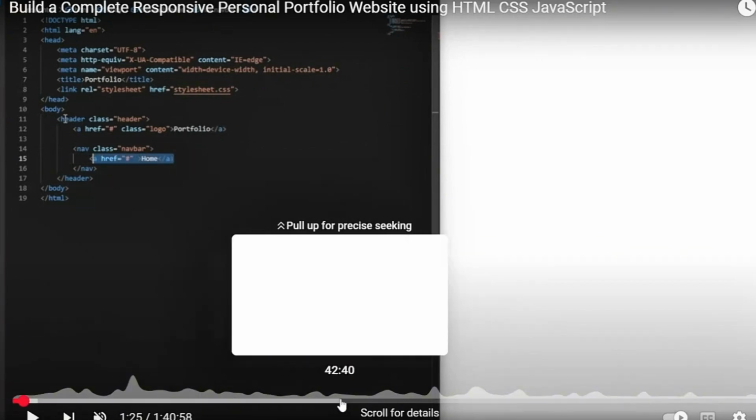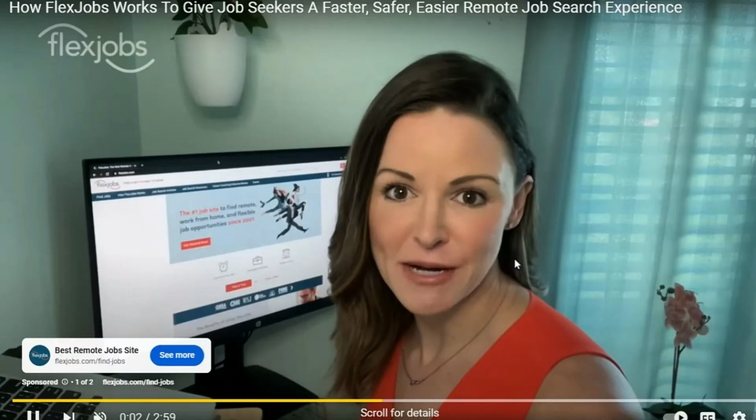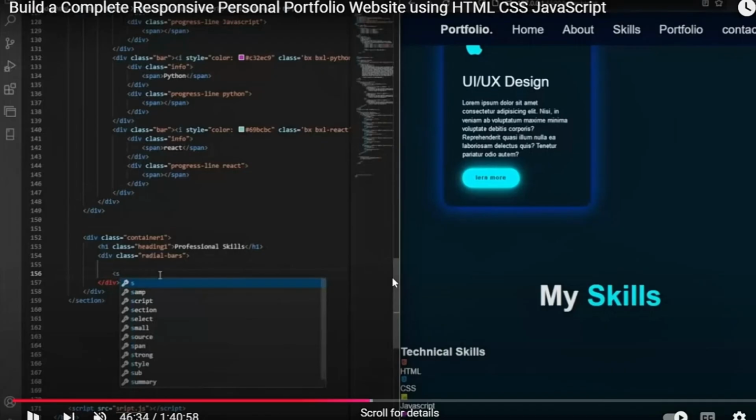So this video is about 1 hour, 40 minutes. And as you can see, the guy is coding. At the same time, you're seeing his screen, seeing the code, and then you're seeing his work on the other side. So it's good for us to split screens.